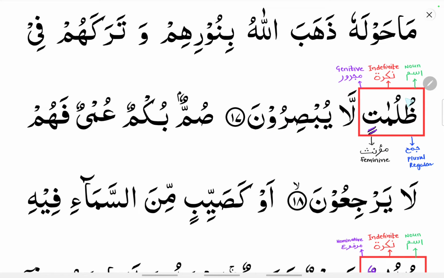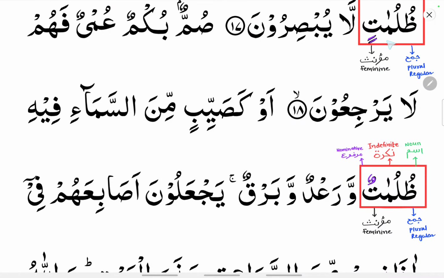Zulumatin, you can see here, so it is an ism, it is indefinite because tanween you can see, that is double kasra you can see, nakira, genitive because double kasra is there, majroor state, and it is also regular plural, that is jama, and it is a feminine noun, so it is muannas.